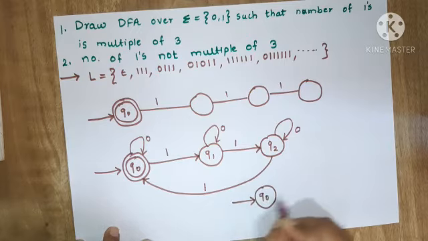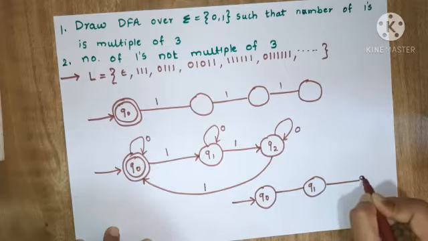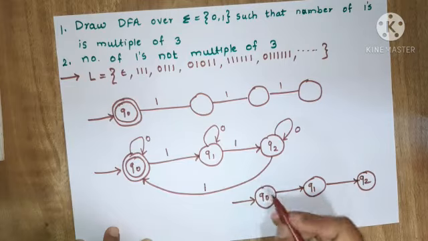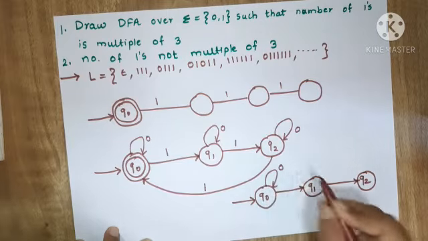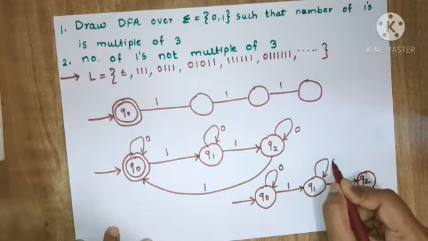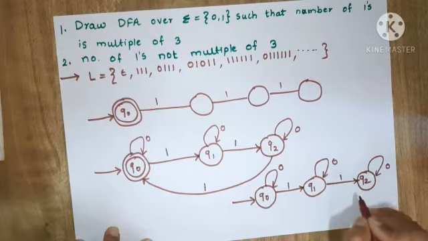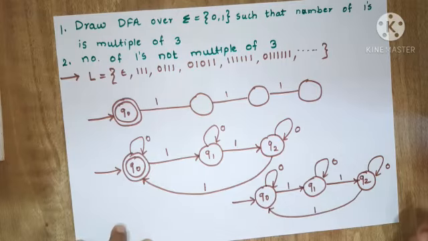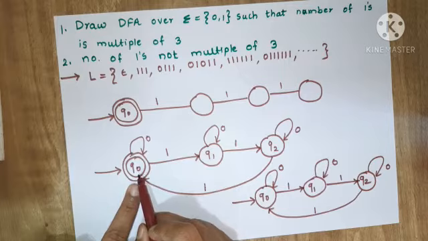This is Q0, Q1, Q2. You have to draw the same diagram. Only thing is that here Q0 was the final state.